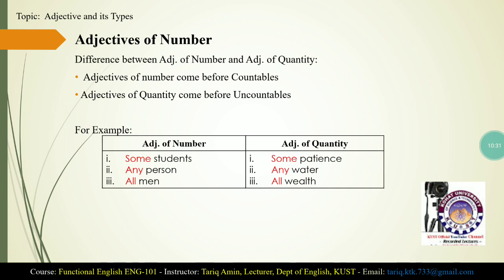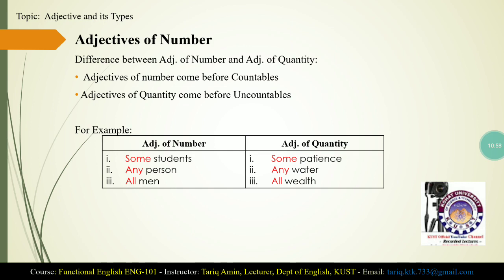Look at the first example. Some students, some patients. Some adjectives can also be used as adjectives of number and adjectives of quantity. When an adjective is used with a countable noun, it is called an adjective of number, and when an adjective is used with uncountable nouns, it is called an adjective of quantity.